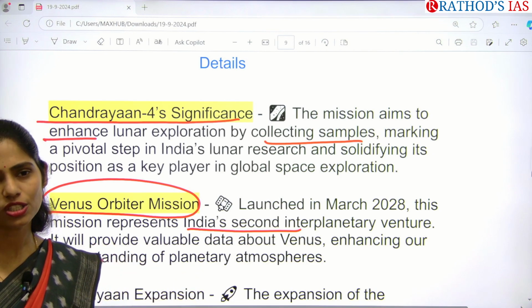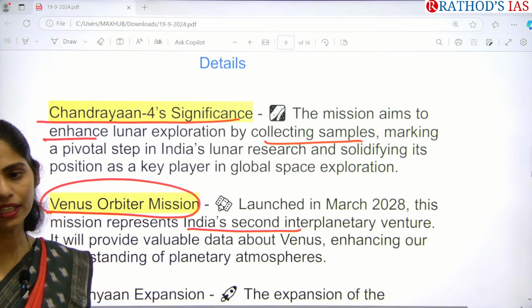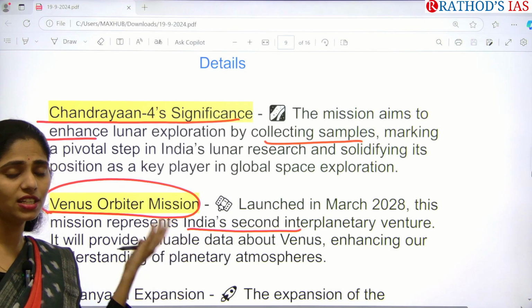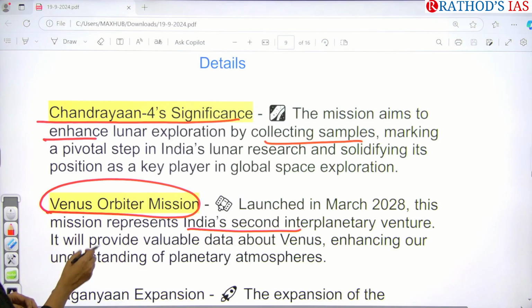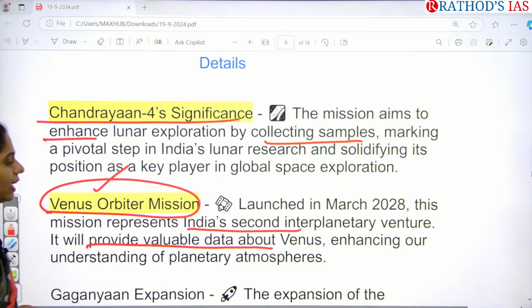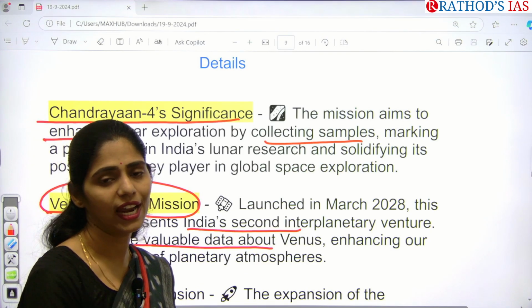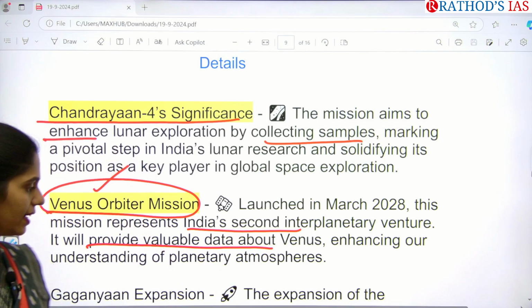And mostly there are some assumptions that Venus is also made of the same materials as the Earth, like whatever metals we have inside our Earth, it is also made up of the same type of rocks. Because of this Venus orbiter mission, we are going to get valuable data about Venus, and that will be helpful for understanding planetary atmospheres, whether Venus has an atmosphere or whether this atmosphere had been swept out by the solar winds or solar flares. So we have to understand that.